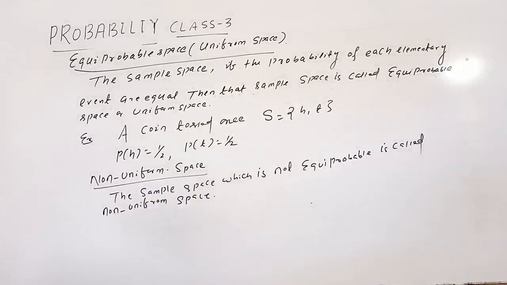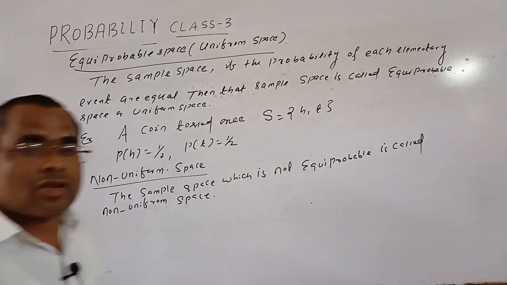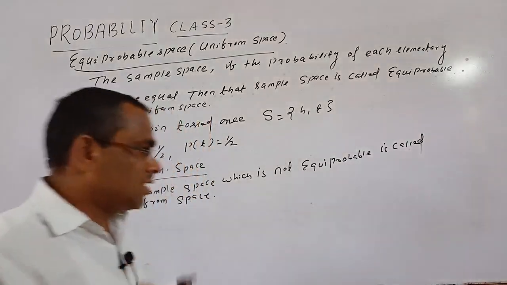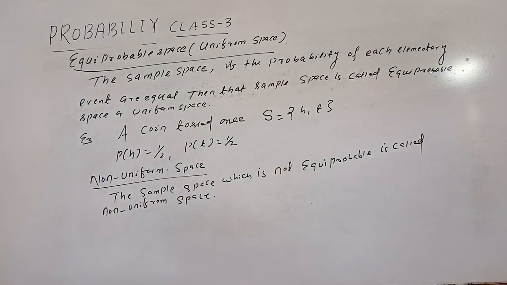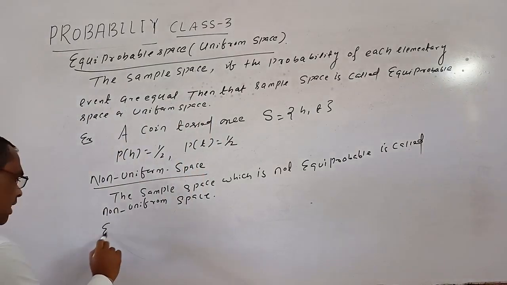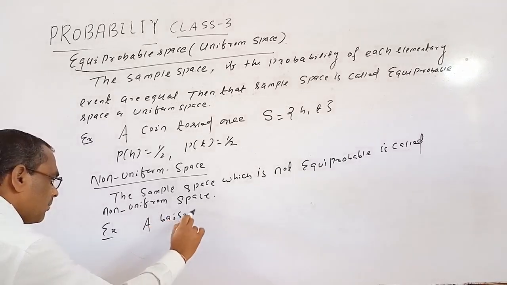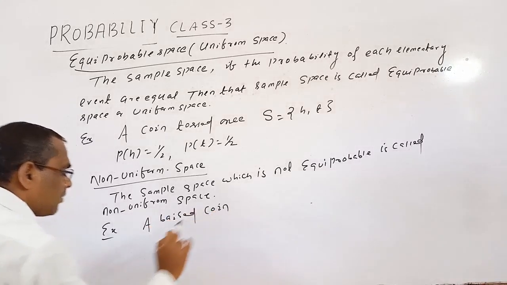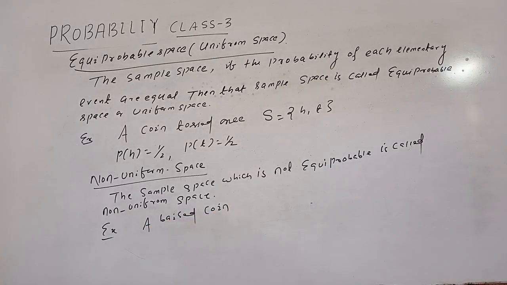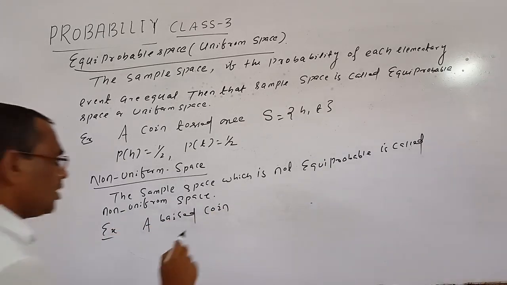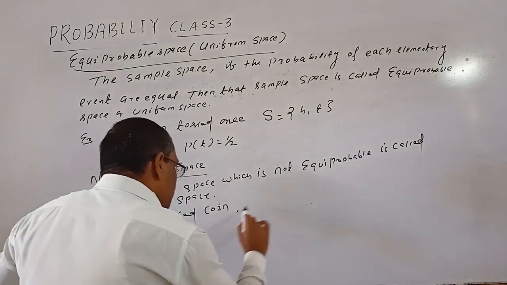That is, if the probabilities of the elementary events are not equal, then that space is known as a non-uniform space. For example, a biased coin. A biased coin means a coin with a manufacturing defect, that is known as a biased coin.